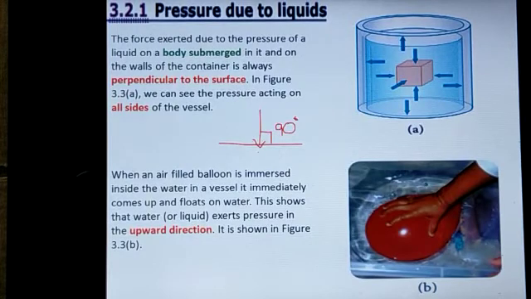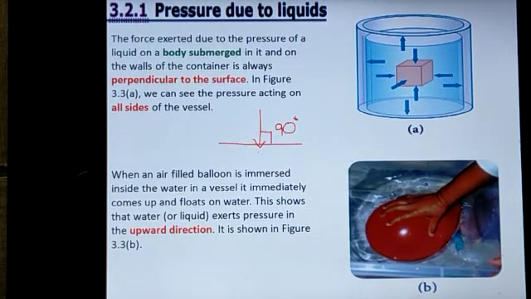Next paragraph. When an air-filled balloon is immersed inside the water in a vessel, it immediately comes up and floats on water. Are you able to follow? When an air-filled balloon is immersed inside the water in a vessel, it immediately comes up and floats on the water.